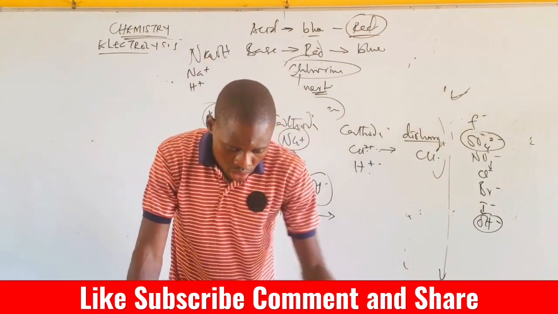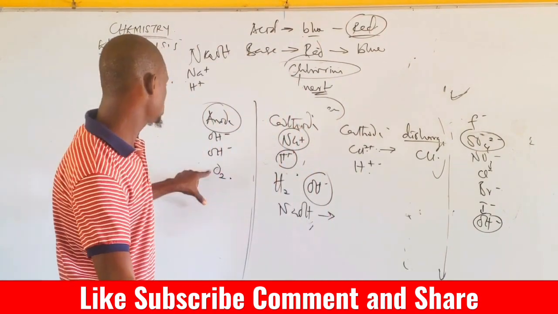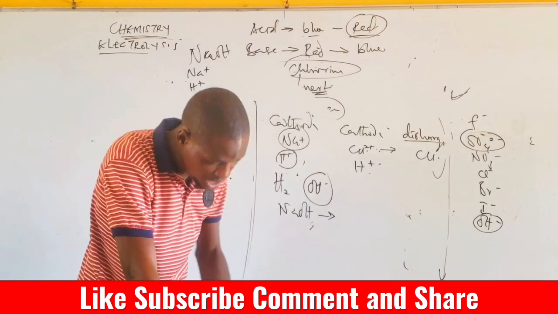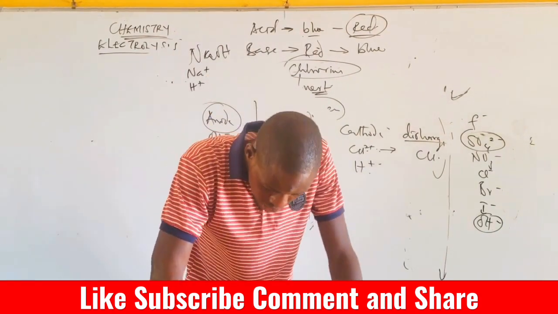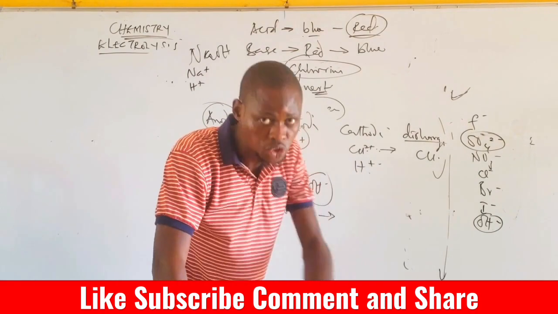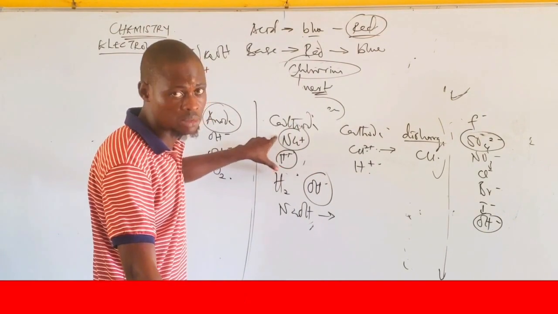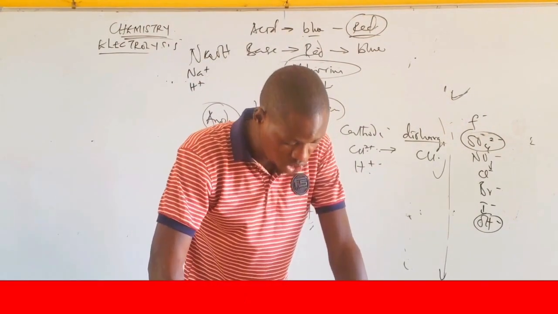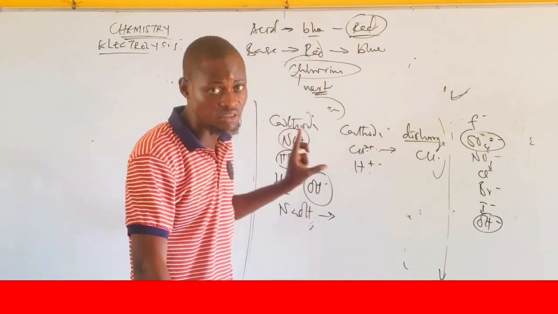Let's take a look at the options. Option A, oxygen gas is given off at the cathode. No, oxygen gas will be given off at the anode. Option B, hydrogen gas is given off at the anode. No, it's going to be given off at the what? Cathode. Option C, sodium metal is deposited at the anode. No, it is hydrogen ion that is deposited. Why? Because it is lower than sodium in the electrochemical series. Option D, sodium metal is deposited at the cathode, which is no. Are you getting now? Sodium metal cannot be deposited in this kind of electrolysis.